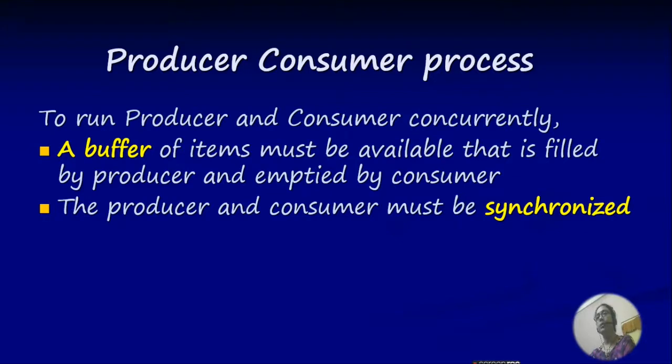To allow the producer-consumer process to run concurrently, a buffer of items must be there that is filled by producer and emptied by consumer. The producer and consumer must be synchronized. That is, the consumer must not try to consume some items if the buffer is empty. That is, in that case, consumer will wait for the producer process to produce some items.